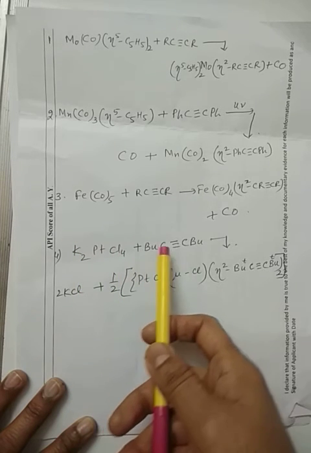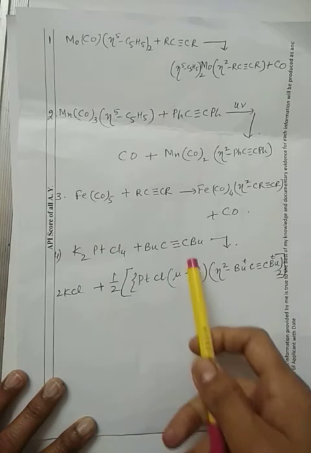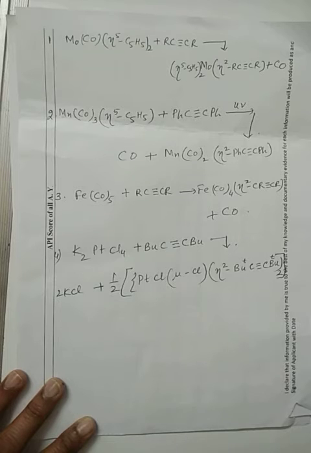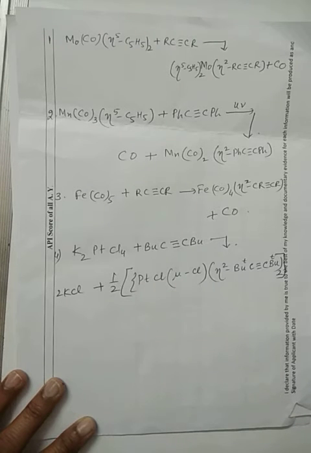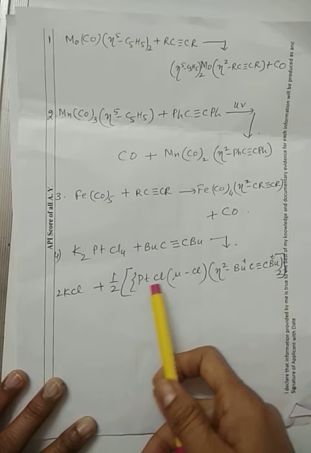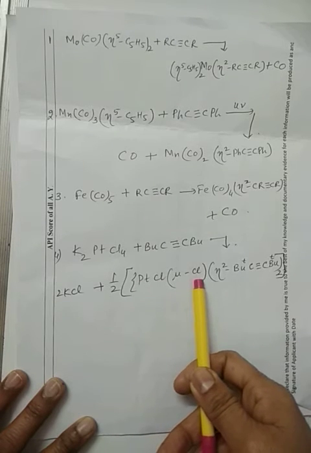K2PtCl4 plus tertiary butyl acetylene: when we take this, we get a bridging complex, in which Pt, Cl, mu-Cl, mu meaning bridging ligand, is formed.